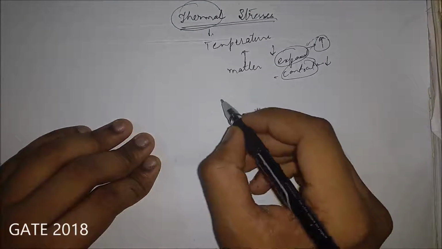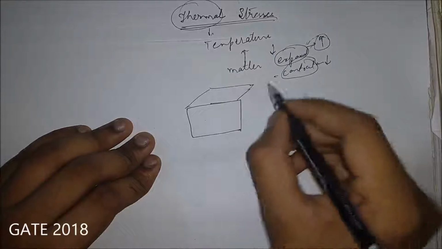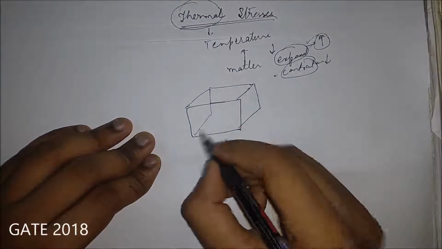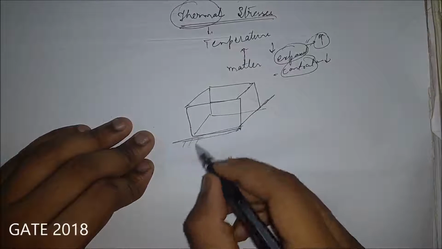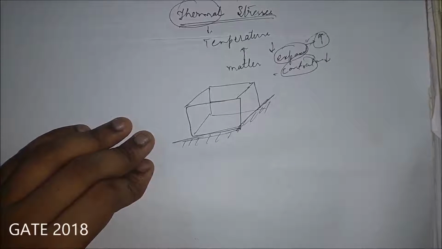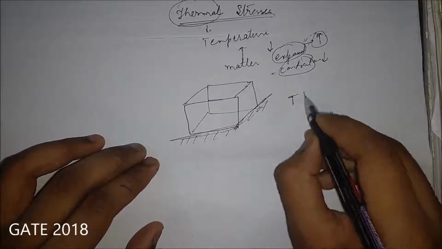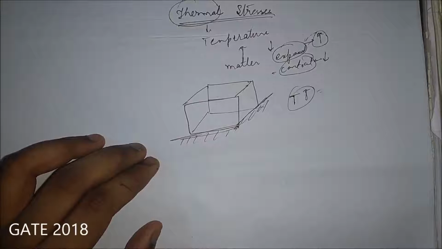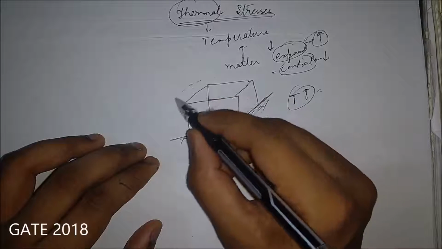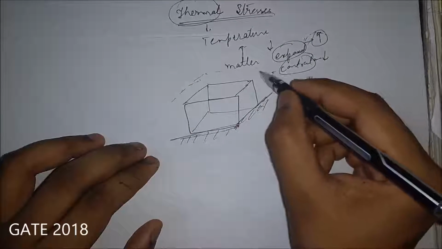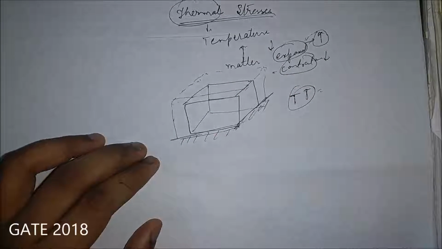Now, let's take a box here. Maybe it is made up of steel, just assume. I have kept it simply on the floor. Now I increase the temperature. It will expand, right? Now it is expanding in all the directions, so one bigger cube will form. This is the changed size of the cube now.